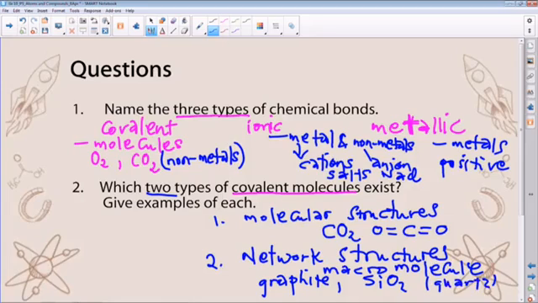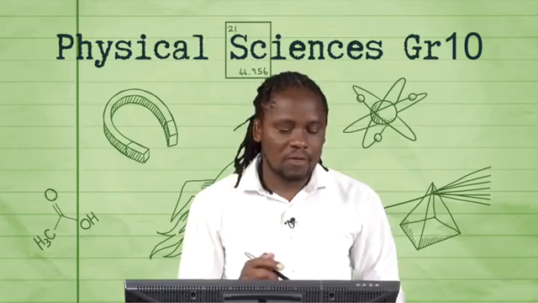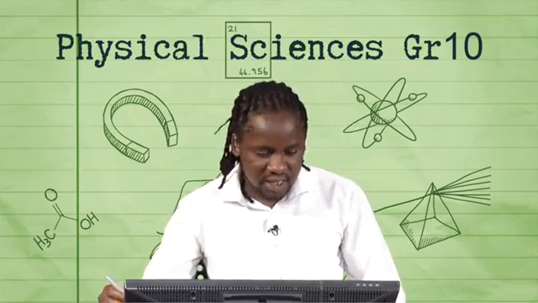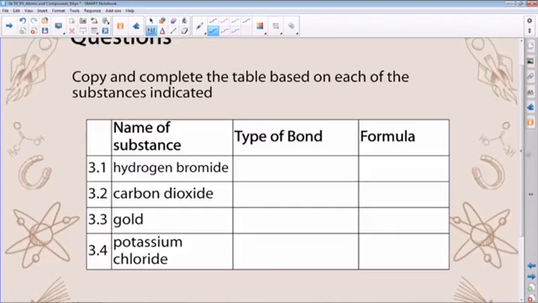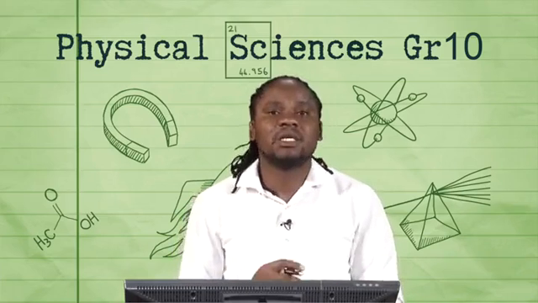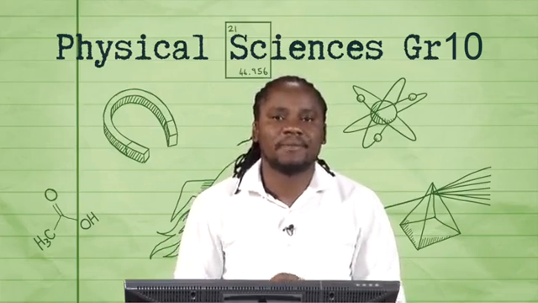If we can look at the next set of questions, it has to do with classification. It says here, copy and complete the table on each of the following substances indicated. The emphasis is the name of the substance given in words. So you'd identify the type of bond, remember the three types that we spoke about, and then also the formula of the substances. Some of these can be elements, some can be compounds. I'll give you 3 minutes to do that, then we shall do the feedback together. Right, let's go for it, guys.